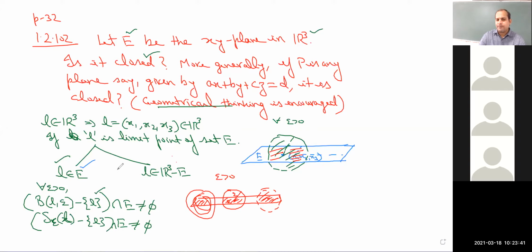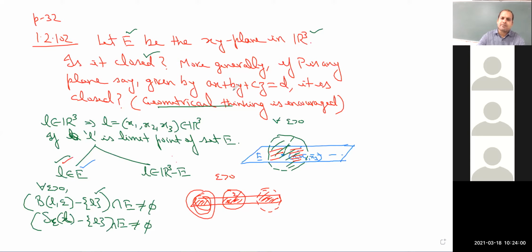Now the question is, what about all those points outside E, all those L belonging to R3 minus E? Are those also limit points? We have seen that every L in E is a limit point.